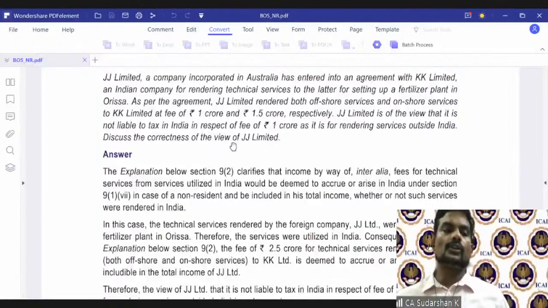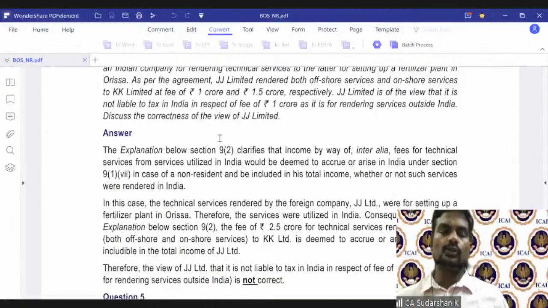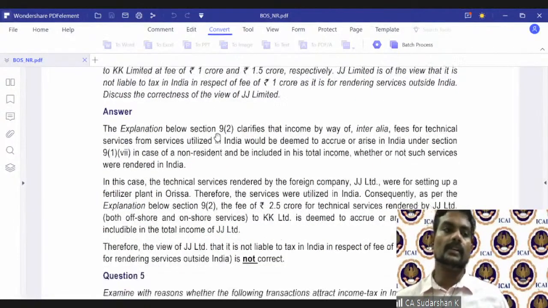The contention of the Australian company is that the 1 crore was rendered from outside India and therefore should not be taxable in India. So section 9(1)(vii) under FTS, explanation to section 9 clarifies that the royalty, interest, FTS will be deemed to occur in India irrespective of where it is rendered.